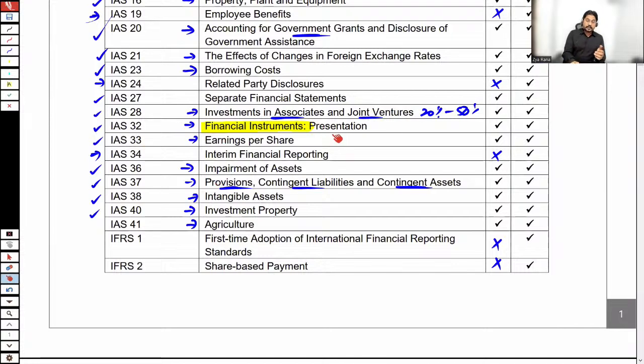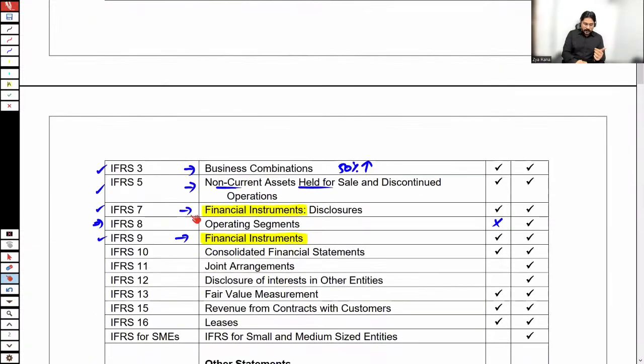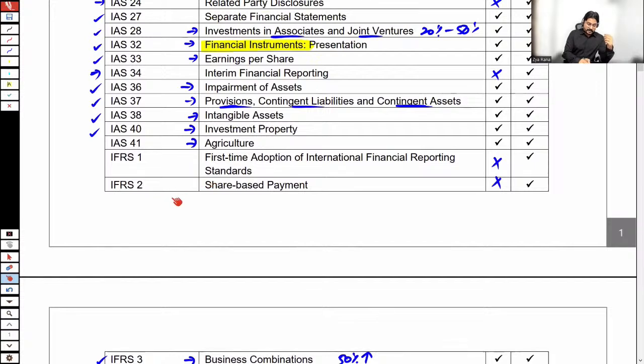IAS 32 tells about how to present these financial instruments in the financial statements. IFRS 7 tells about how to disclose these financial instruments in the financial statements. And IFRS 9 tells about the accounting for financial instruments. By the way, before IFRS 9, there was a standard, IAS 39.